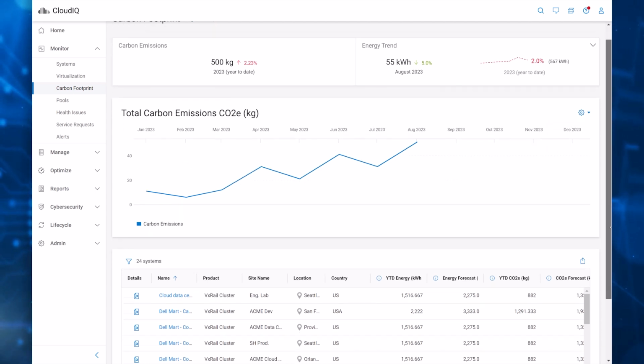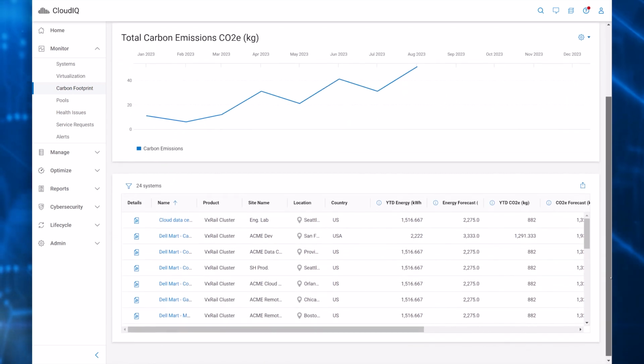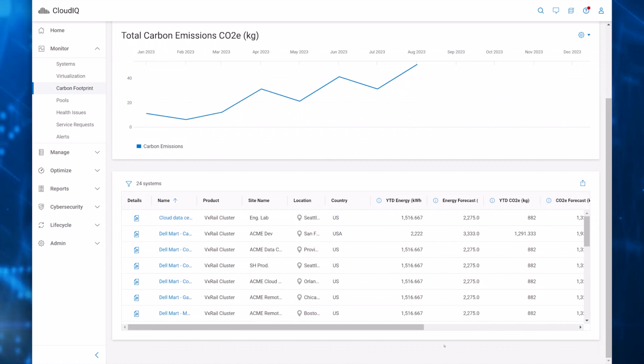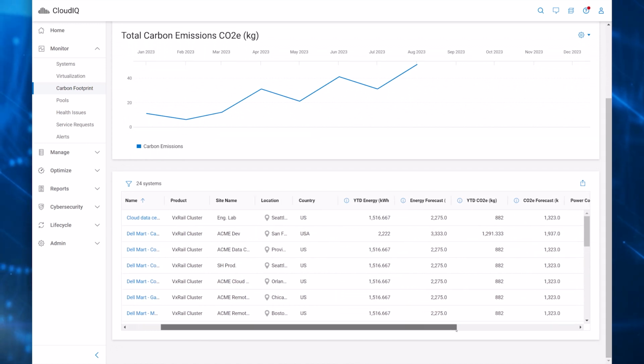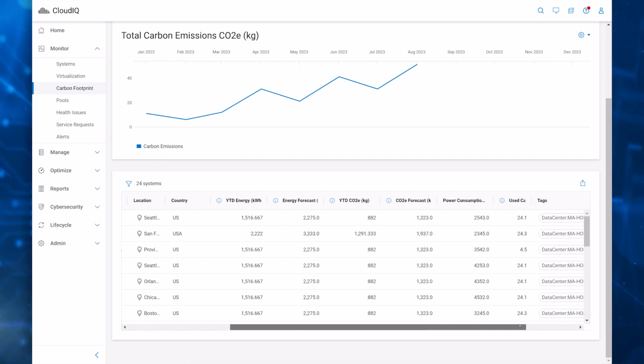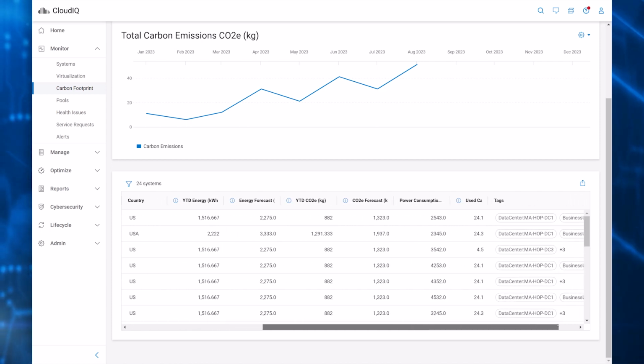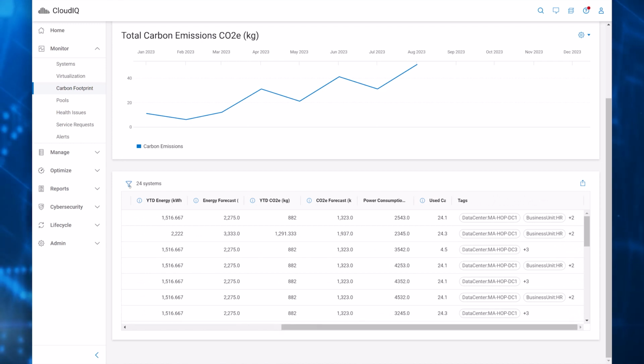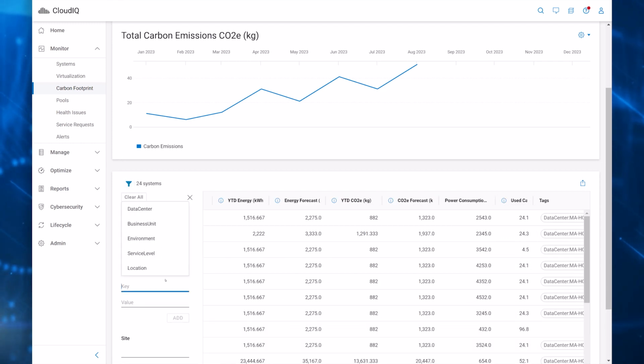Each system is listed in table format, showing the system identifier and location, along with year-to-date energy usage and energy forecast, year-to-date carbon emissions and carbon emissions forecast, and power consumption. Custom tags are also available to help filter the table. You can also export the table to a CSV file for additional reporting needs.